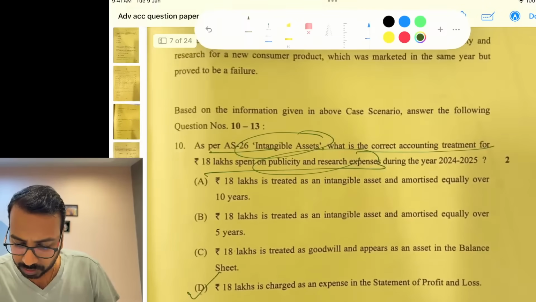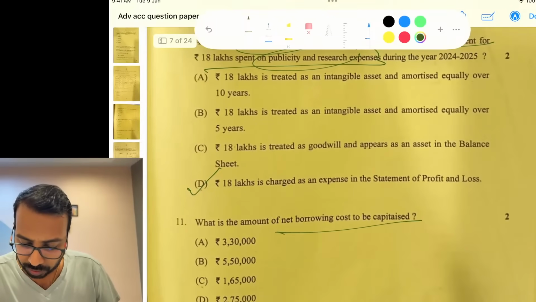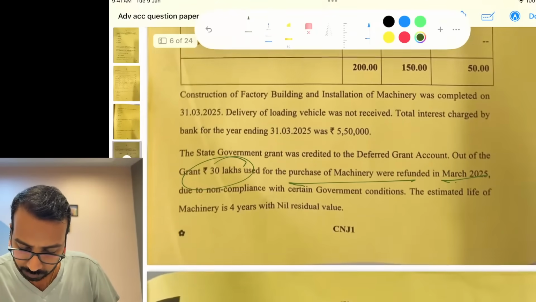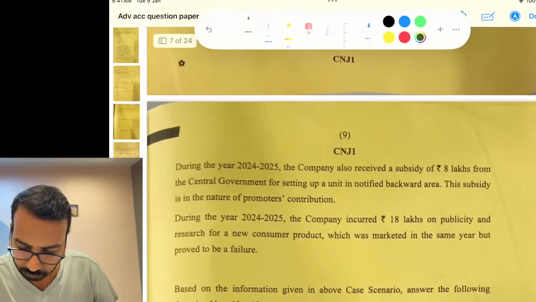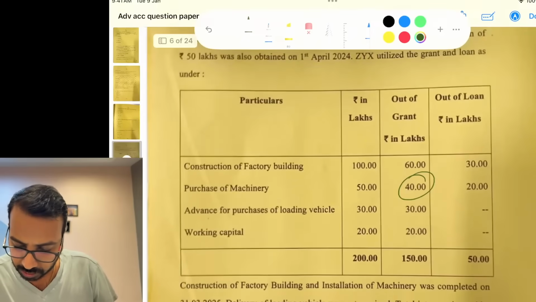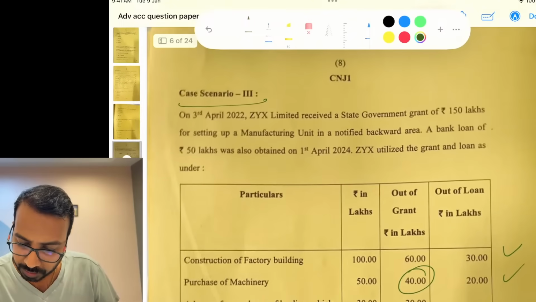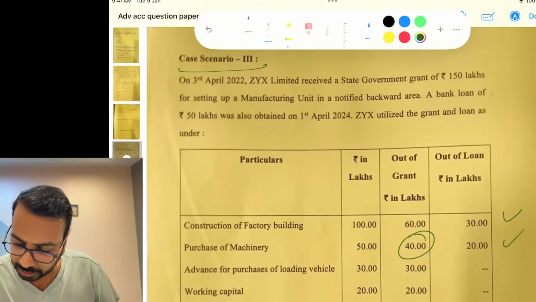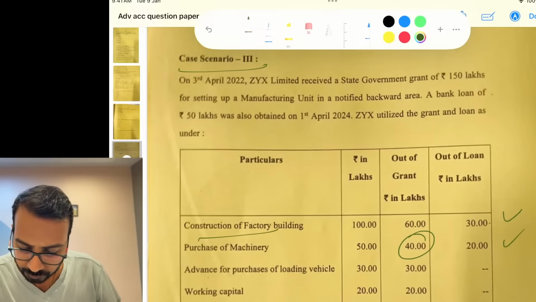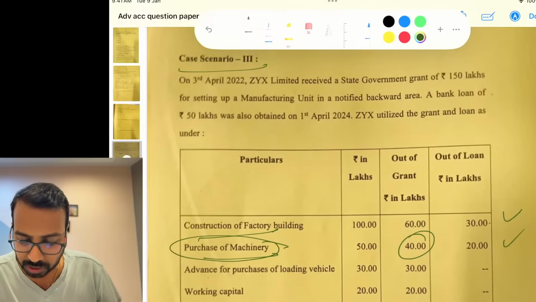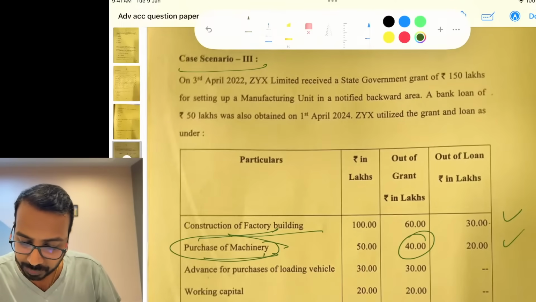I think I missed this part. Net borrowing cost to be capitalized. Let me just quickly do that for you. This is done, publicity is done. Okay, so borrowing is 30 and 20, 50 lakhs, right? So 30 lakhs is used for factory building and machinery. Machinery, if you assume it's ready to use, only factory building is there.